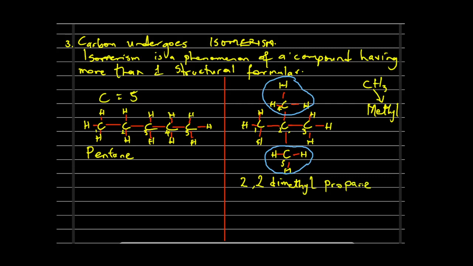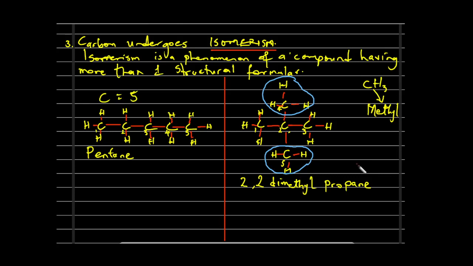2,2-dimethyl propane. Now we are still working on carbon compounds with 5 carbon atoms. The first one we've talked about is pentane. We are trying to explain what isomerism is, one of the characteristic properties of carbon compounds. So we have listed the first one to be pentane. This is pentane here. And the second one that we are talking about now is the 2,2-dimethyl propane.